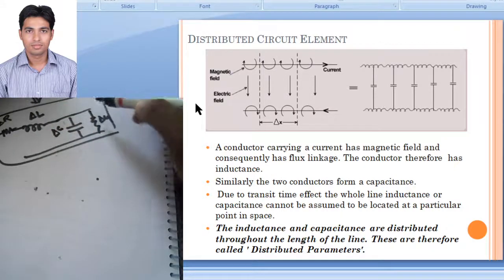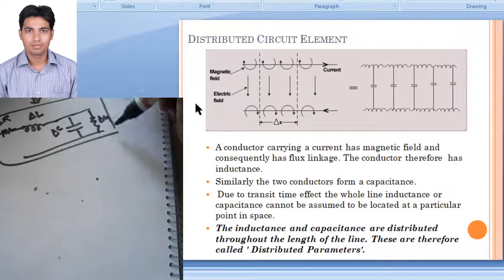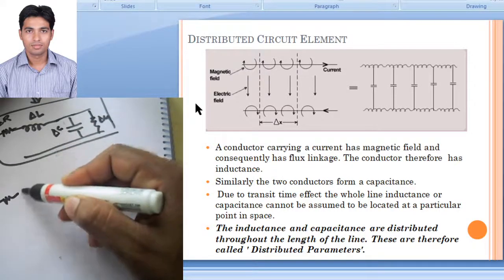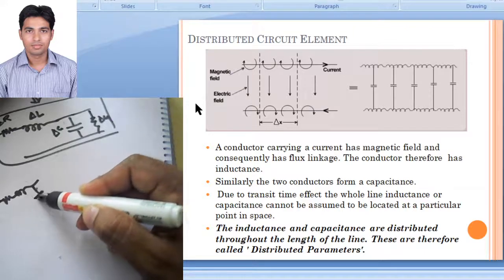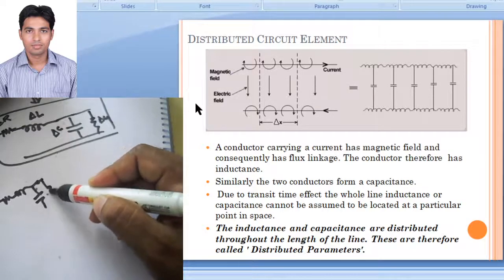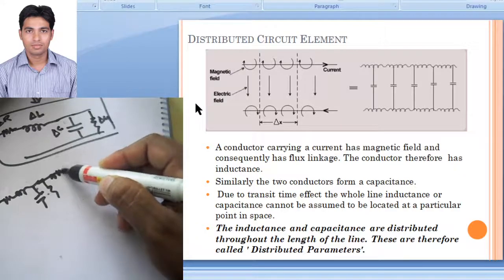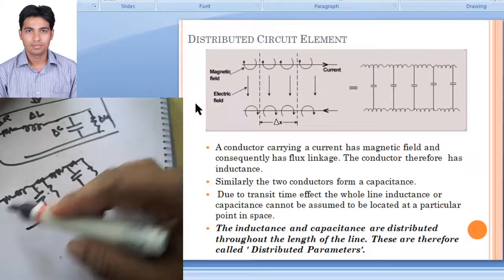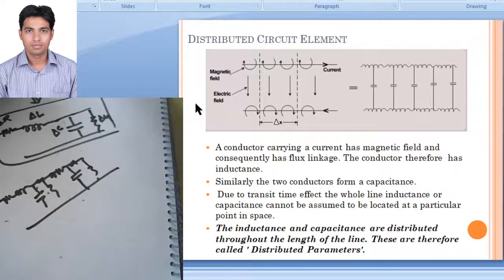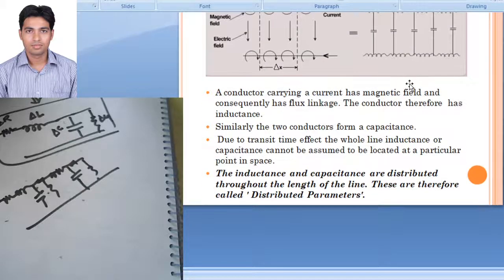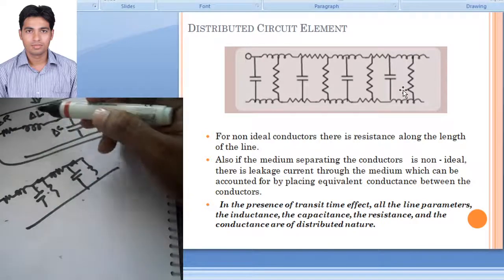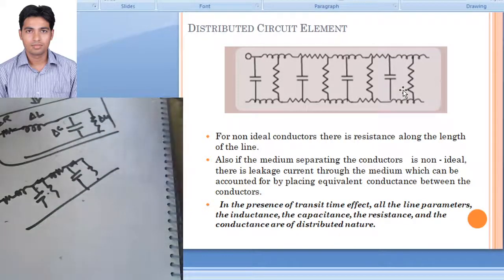Now this is a very small portion of a transmission line. Actually our whole transmission line will consist of this kind of element. So this will be the model of a transmission line, which consists of inductance, capacitance, then resistance and conductance. Now these are distributed elements. This is not a lumped element.